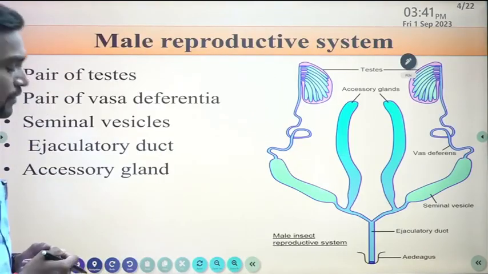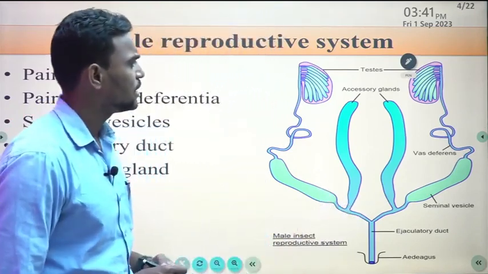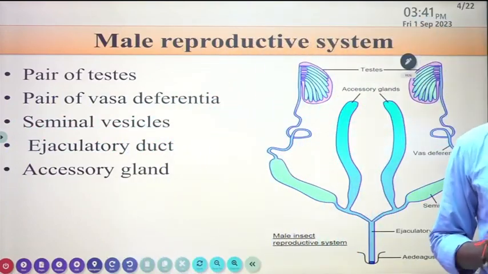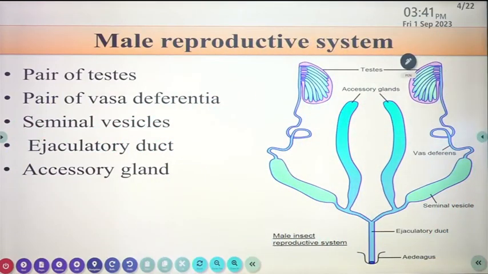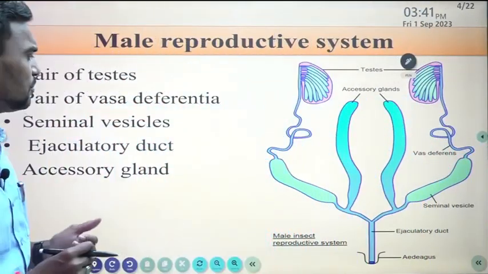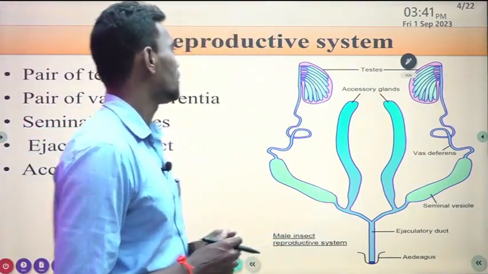So let's start with the proper figure. This is a schematic diagram representing the internal organs of the reproductive system of the male. There are two pairs of testes, then a pair of vasa deferentia, then the seminal vesicle, ejaculatory duct and accessory gland. So these are the five important parts playing an important role in the male reproductive system.